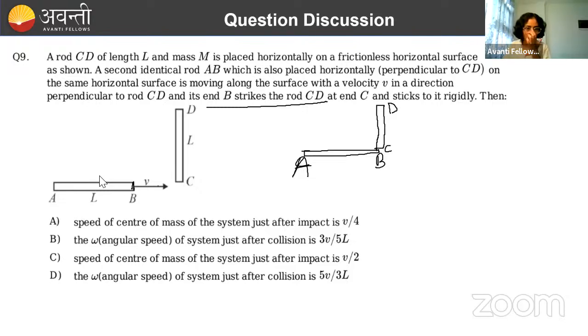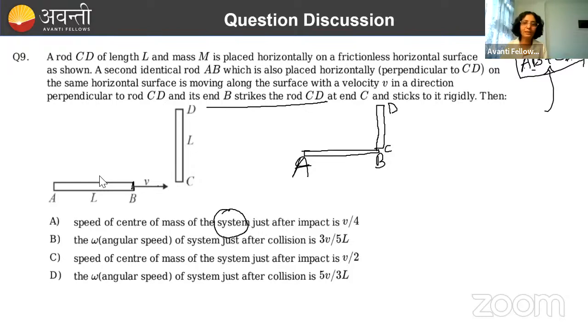Done. Now, the speed of center of mass of system just after impact. Here system is what? Speed of center of mass of the system. So in the system, we have two rods, right? AB and CD. Done. So my system is AB plus CD. Always I have focused on this part. Identify system. Done. Your question is over. So here system is AB plus CD. Now during collision, which two is colliding? Inside system, AB and CD are colliding.